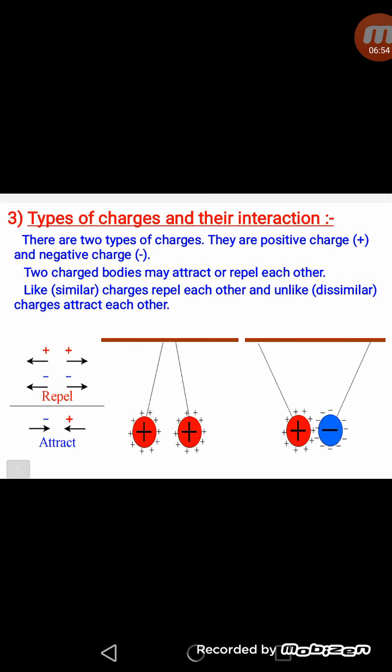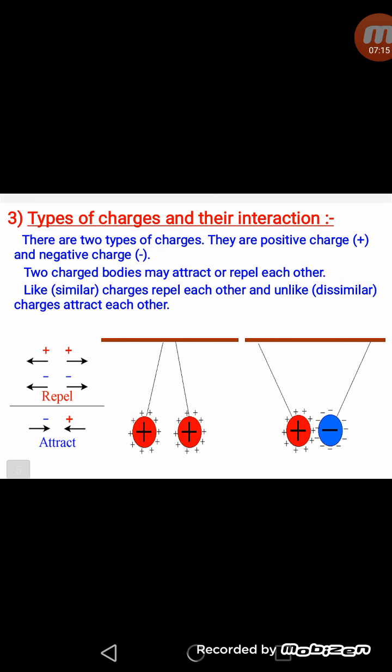For example, if a charged glass rod is made to touch an uncharged object, the charges will be transferred from the charged object to the uncharged object. So if we touch a charged object to an uncharged object and the uncharged object gets the charge, that is called charging by conduction.